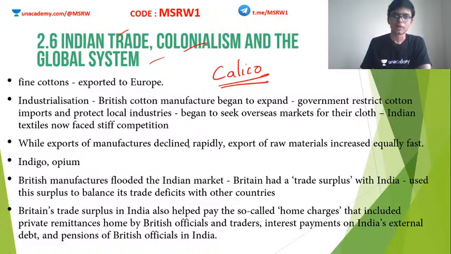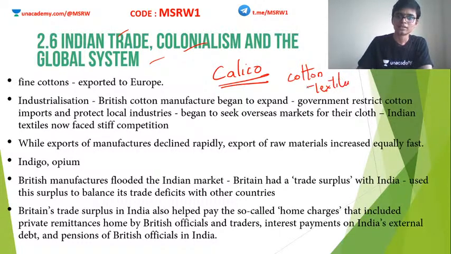Okay, calico is actually cotton, Indian superior cotton textiles. So Indian textiles were exported to Europe because the demand for Indian textiles, or calico, in Europe was extremely high. So when industrialization happened, Britain started to manufacture cotton on its own.